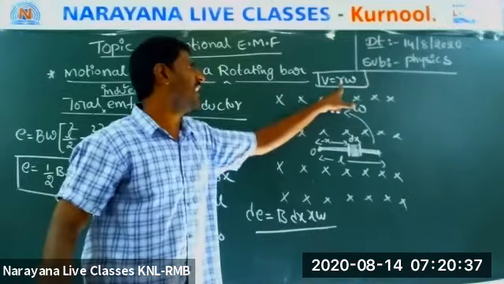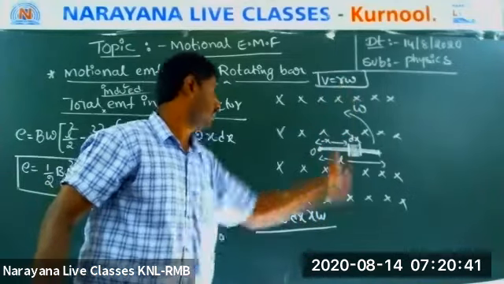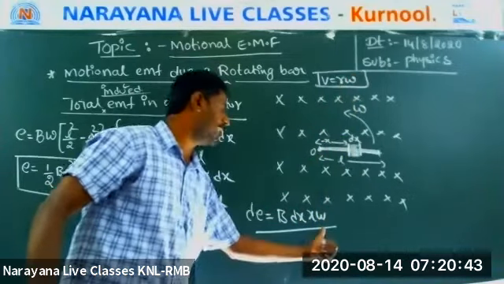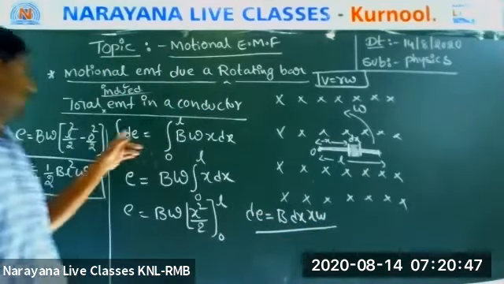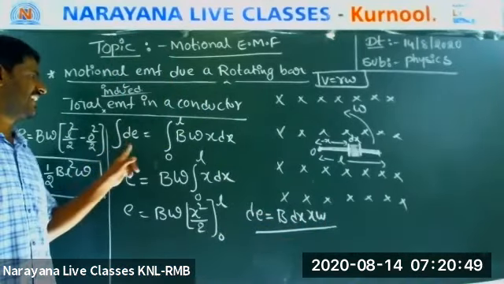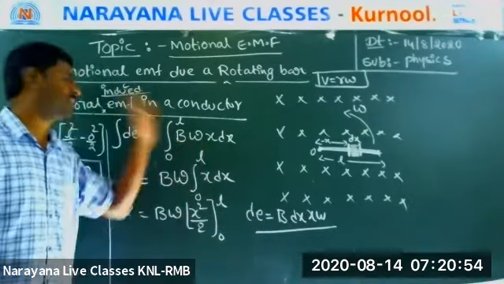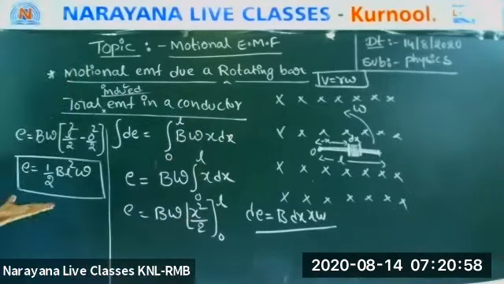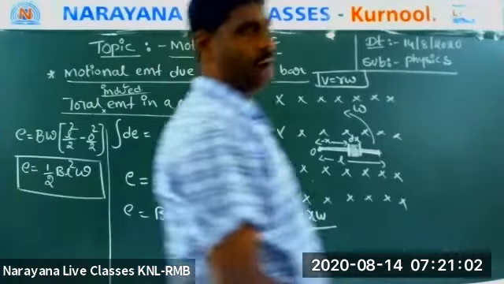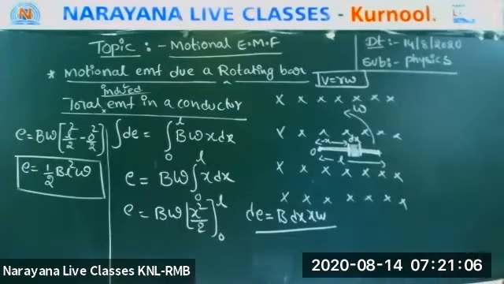Okay, now? Here R is the distance. So what is the distance here? X. In the place of R, omega x. So dE is equal to B V dx, where V is omega x. After that, total EMF: integral dE is equal to integral B omega x dx from 0 to L. The integral of x you know. So E is equal to half B L square omega. Half B L square omega. Very good.